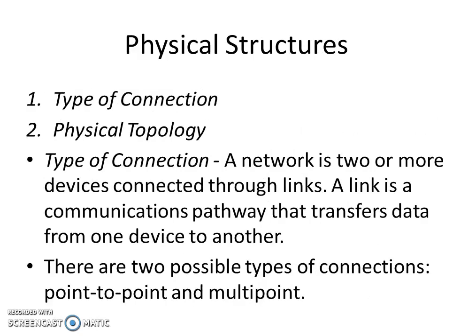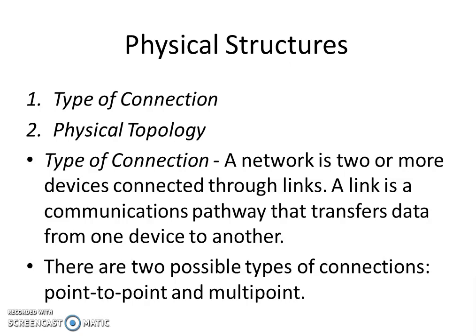So the next topic is physical structures. Here we are going to discuss two topics. One is type of connection and another one is the physical topology. Type of connection means how the communication links are established between the nodes. Similarly, physical topology is how the network nodes are physically connected, the physical view of the connection of network nodes.